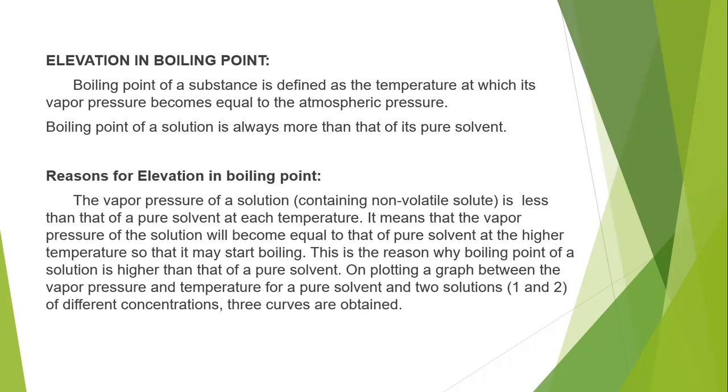That is nothing but the boiling point. So the temperature at which the vapor pressure equals the atmospheric pressure is the boiling point, and the increase in it is the elevation in boiling point.